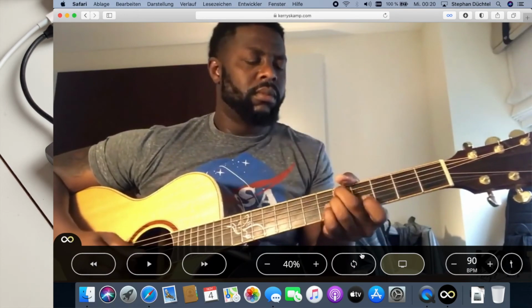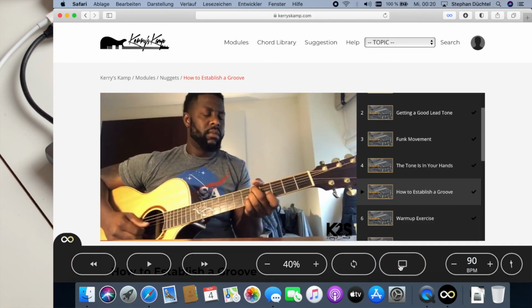Yeah, and that's pretty much it. You can enter full screen and exit full screen here, and there is a little metronome where you can tap the beat or adjust it by the plus and minus button and turn it on and off right here.